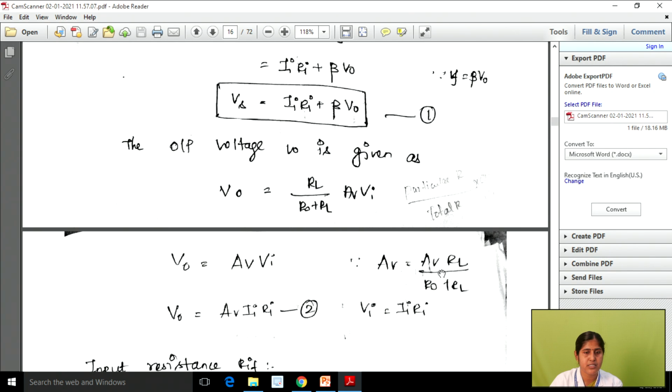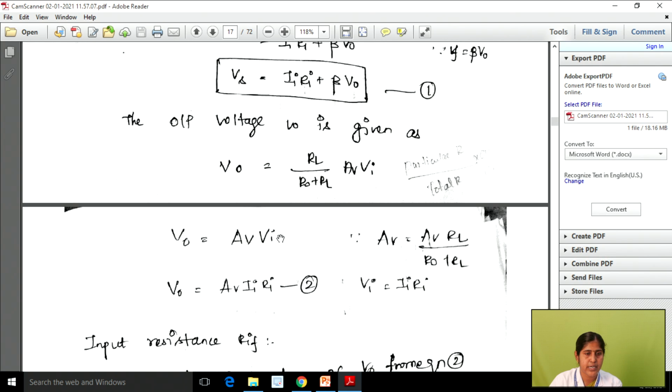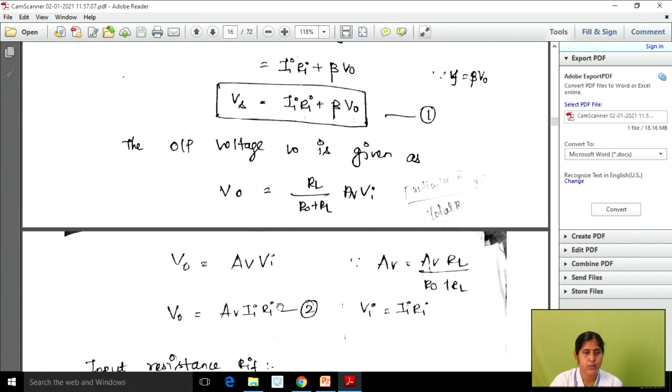So we can replace this value in the above expression. We get V naught equal to RL divided by R naught plus RL into AV, and we can write capital AV into Vi. We know the general expression for Vi, that is Vi equal to Ia into Ri, so we substitute it in this equation. Finally we get V naught equal to AV into Ia Ri. Note down this as equation number 2.